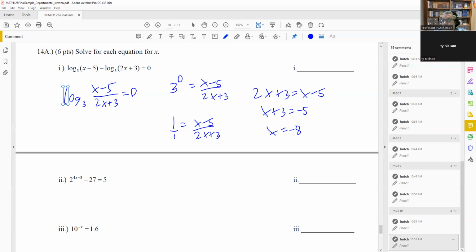Now, you want to take the -8, and remember, with these kinds of problems, you need to check your answer. So if I put -8 back into the original equation, it needs to be a positive number inside. But if I take -8 and put it inside the first log, I get -8 minus 5. That's a negative number. So I can't take the log of a negative number, which means that that only answer doesn't work, which means that you're going to have no solution for that one. If the only answer you have doesn't work, then you've got to cross it out. Any answer you get, you have to put back into the original one to make sure you're not getting a 0 or negative inside. So no solution on this one.